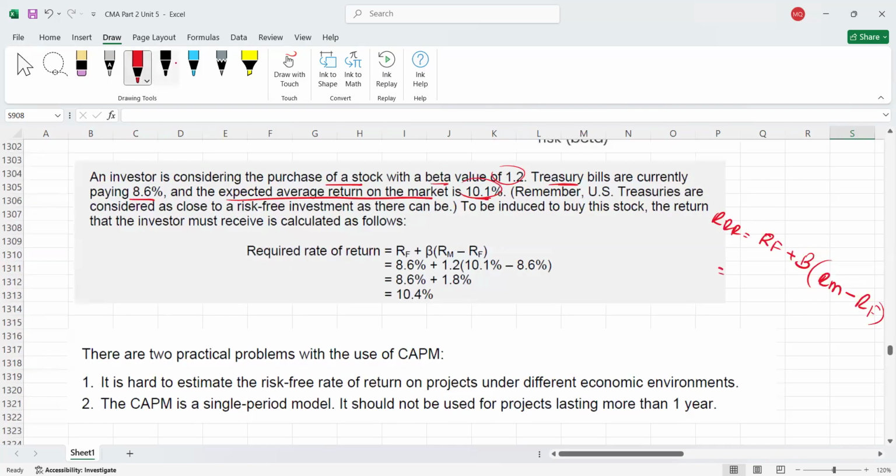The risk-free rate of return is 8.6%, so I can write 0.086 plus beta. How much is beta? Beta of the investment in which I'm investing is 1.2 into RM. What is RM? Return on market. How much is the return on market? 10.1%. So I can say 0.101 minus